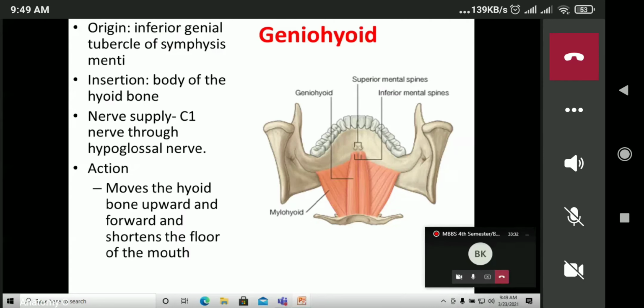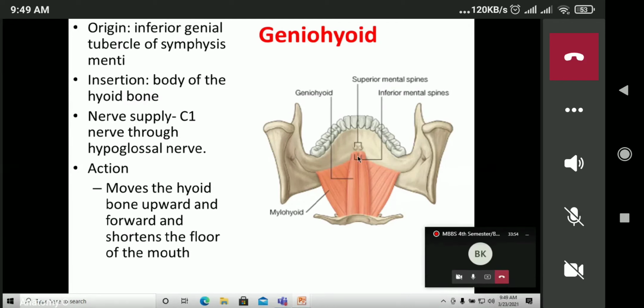Talking about the geniohyoid, it originates from the inferior genial tubercle of the symphysis menti. So this is the symphysis menti, the inner aspect, where we can see the genial tubercles. The superior and the inferior genial tubercles are there. So the geniohyoid muscle originates from the inferior genial tubercle.